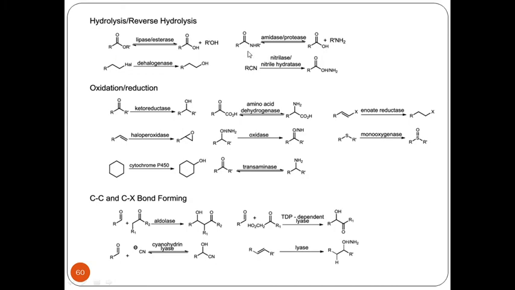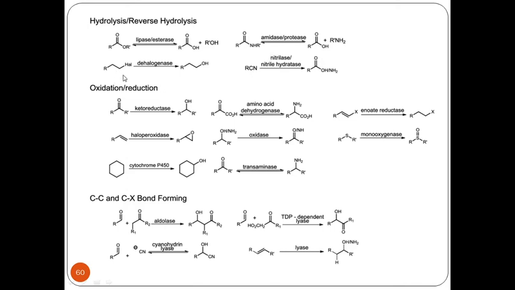There is the presence of an amide, a substituted amide, and with an amidase biocatalyst it gets converted to a carboxylic acid and a primary amine. In the reverse reaction, if I make use of a protease enzyme, this carboxylic acid will react with the primary amine to give me an amide system. Now, hydrolysis and reverse hydrolysis can be seen. We can see amide reaction.